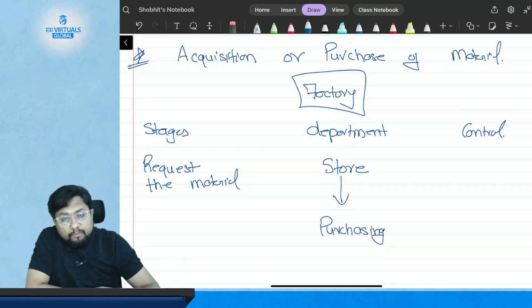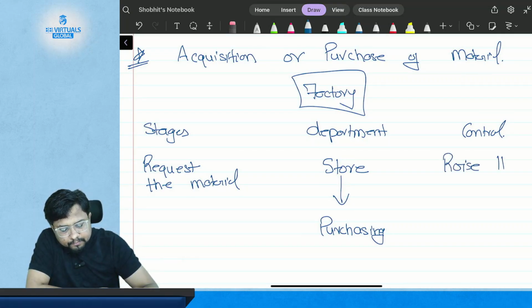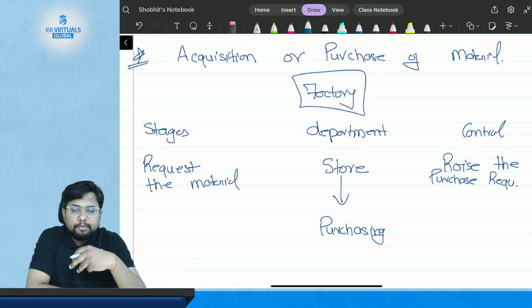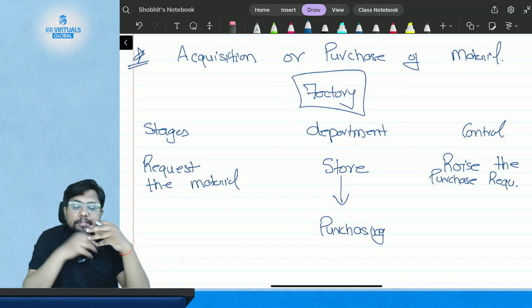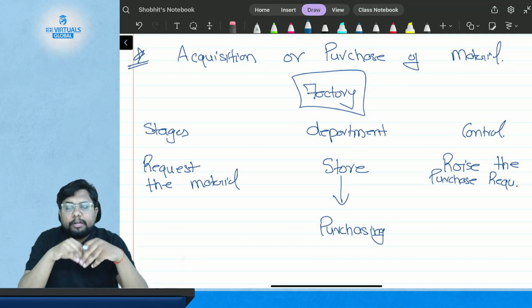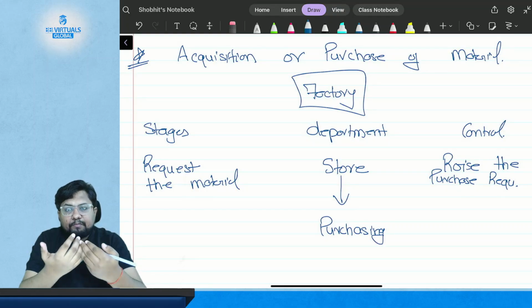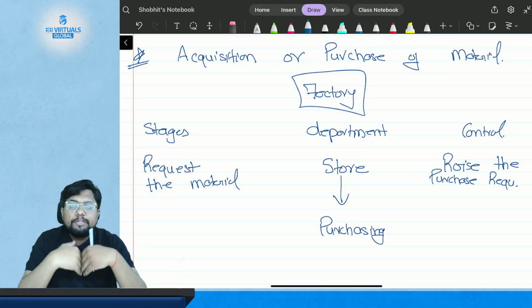So what is the control here? The store department will raise the purchase requisition to the purchase department, saying that we need this material, please get this material. So the first step is that the store department raises a purchase requisition to the purchase department to get the material.